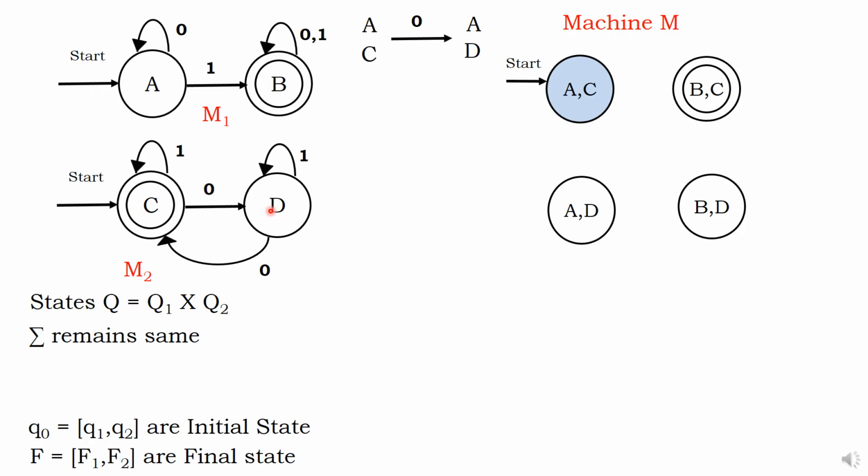D. So A on 0 is A, and C on 0 is D. Now carefully listen. AC on 0 is AD. That's all. The same work you continue for everything. For 1 I want: A on 1 is B. Done. C on 1 is C.